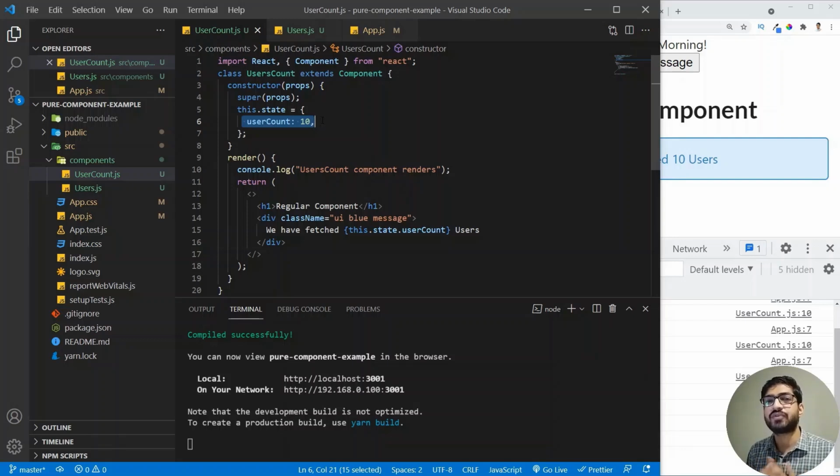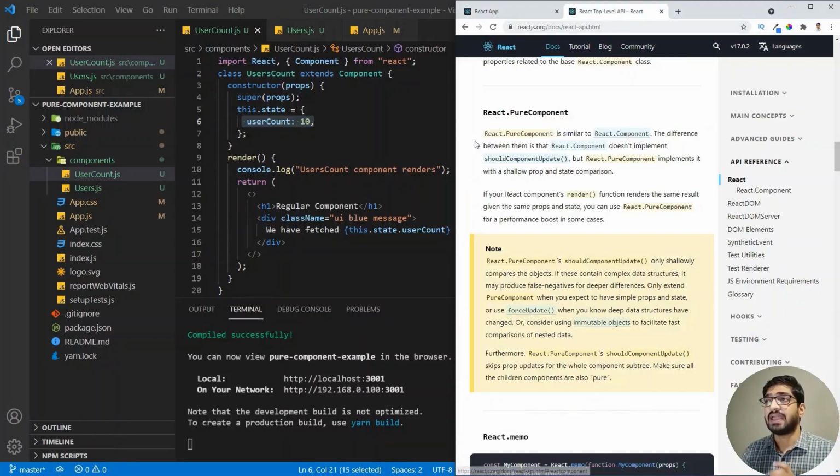But how can we avoid this re-rendering of the user count component? What we have to do is convert this regular component into a pure component. Before converting it, let's see the React documentation about the pure component. If we go to the browser, we see that a React pure component is very similar to a React component. The only difference between the two is that the regular component doesn't implement the shouldComponentUpdate method, and the pure component implements the lifecycle method shouldComponentUpdate, which does a shallow comparison of the state and the props with its previous state and props.